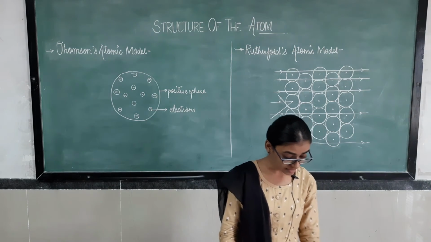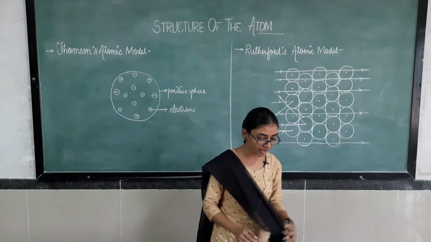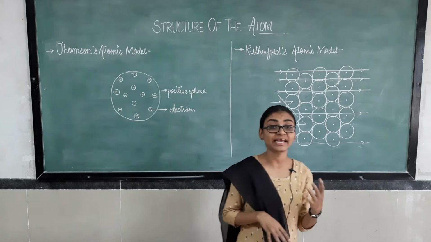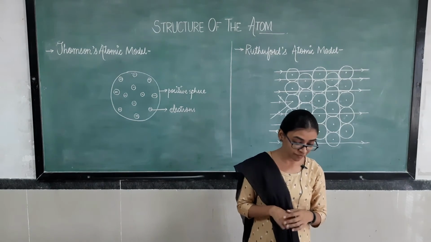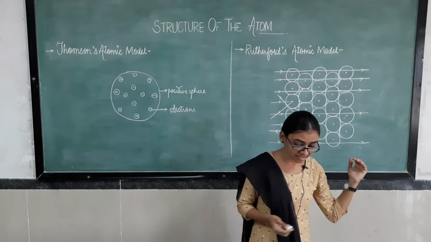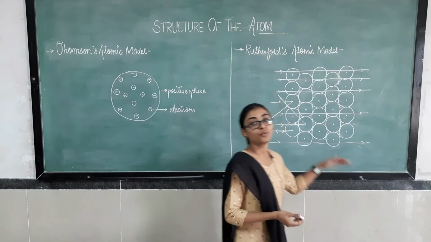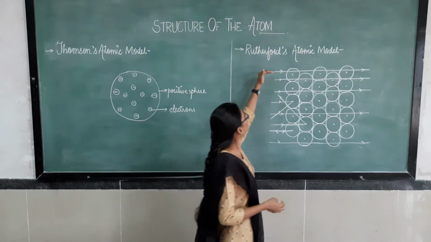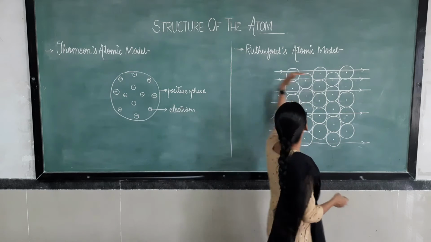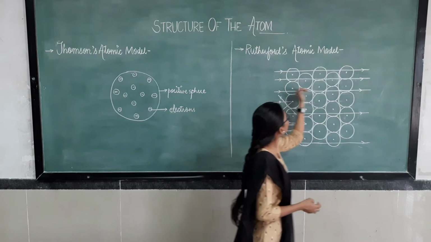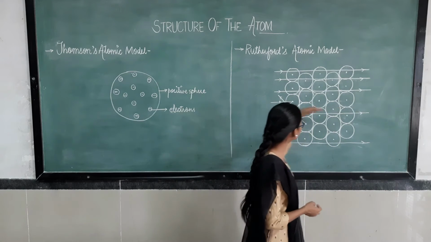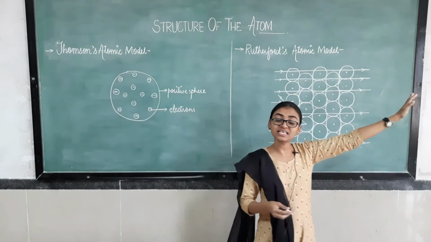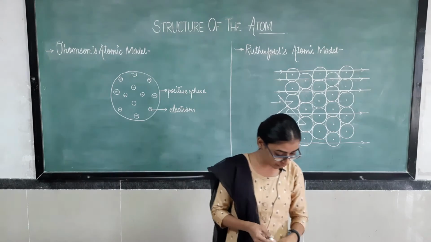But the alpha particle scattering experiment gave totally unexpected results. Most of the fast-moving alpha particles passed straight through the gold foil. What happened here? Most of the alpha particle rays just moved straight, passing right through that gold foil.